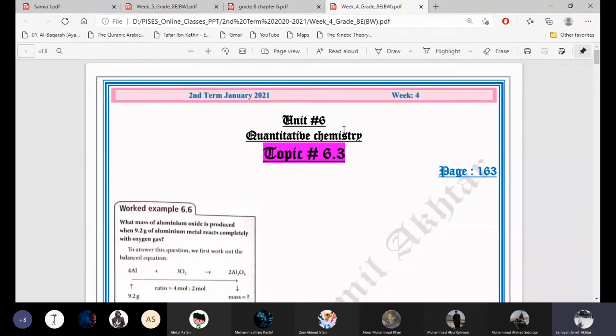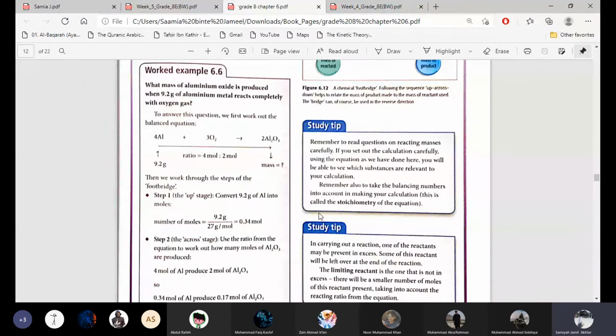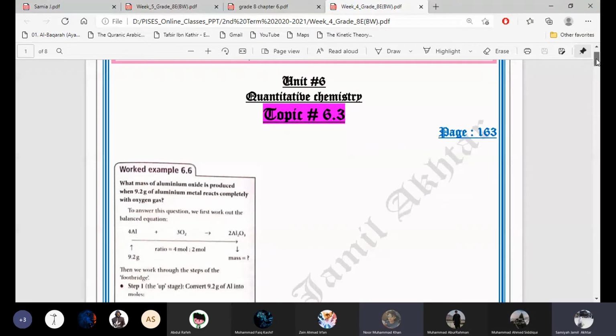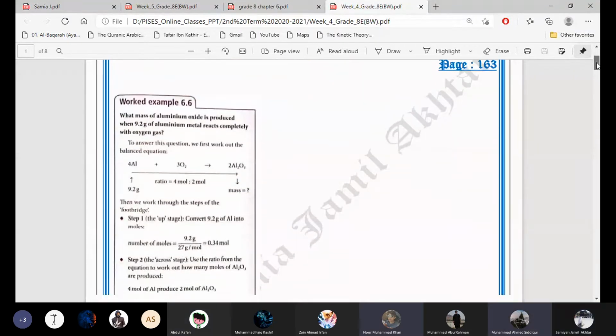Do you have the PDF file of this chapter, or should I send it to you? You can send it, ma'am. Ma'am, we don't have it. Okay, I will send you. Because we are studying online now, so we should have everything in digital form. Okay, so I will send you.